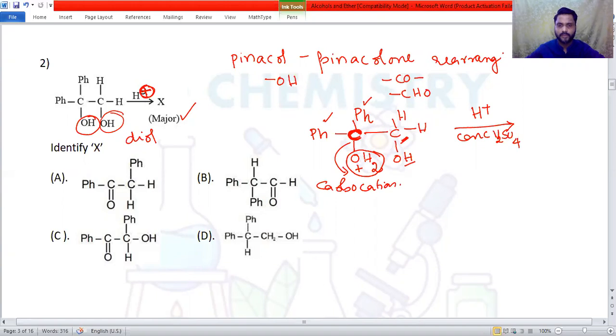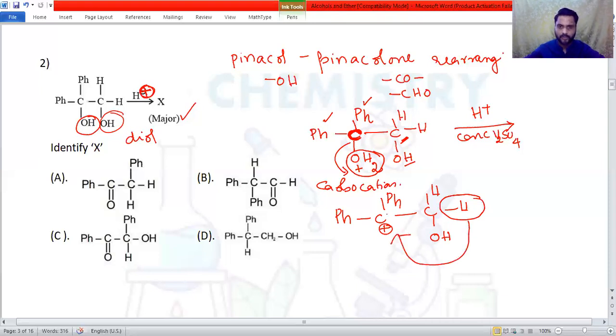So let me remove the water molecule from the first OH. That is, I'll get now Ph, single bond Ph. Now it is positively charged after removal of water, carbocation, then single bond H, H, and OH. Now what will happen during the pinacolone rearrangement? There is a hydride shift. The hydrogen atom along with its bond is shifted to the carbocation. This is a 1-2 shift, from carbon number 1 to carbon number 2, the nearby carbon atom.